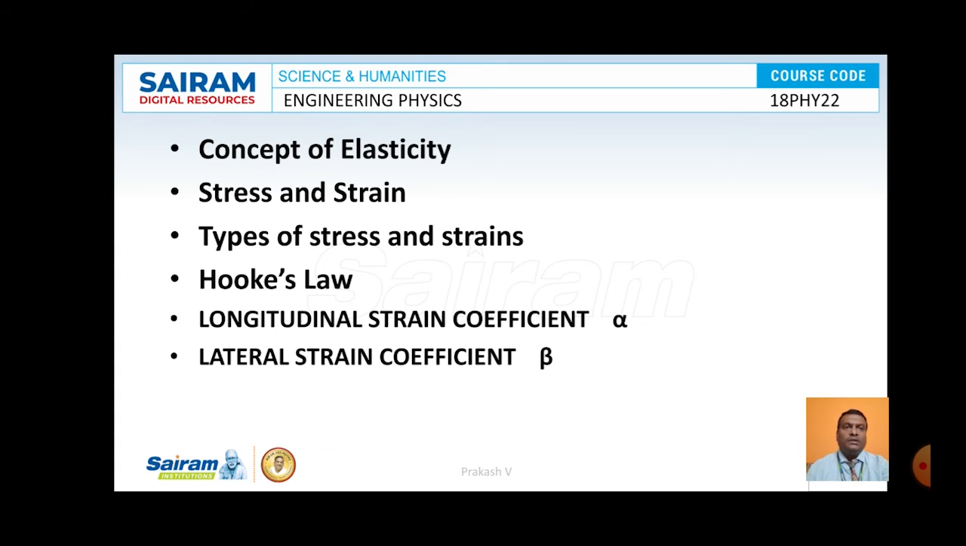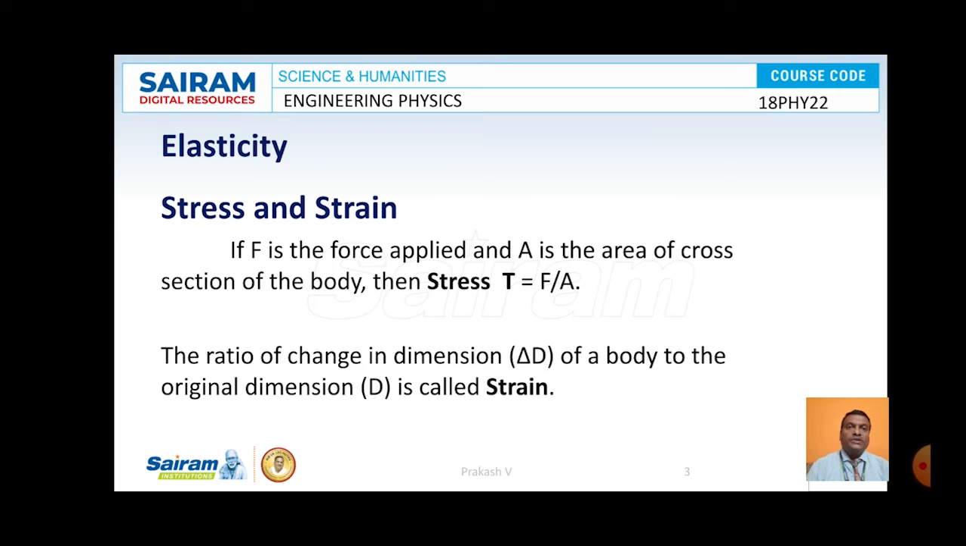Now let us look at stress and strain in more detail. If F is the force applied and A is the area of cross section of the body, then stress, denoted by symbol sigma, is equal to F by A. Suppose a material undergoes a change in its dimension. Let delta D be the change in dimension of the material and D be the original dimension. Then strain is the ratio of change in dimension to the original dimension, that is delta D by D. This is the definition for strain.